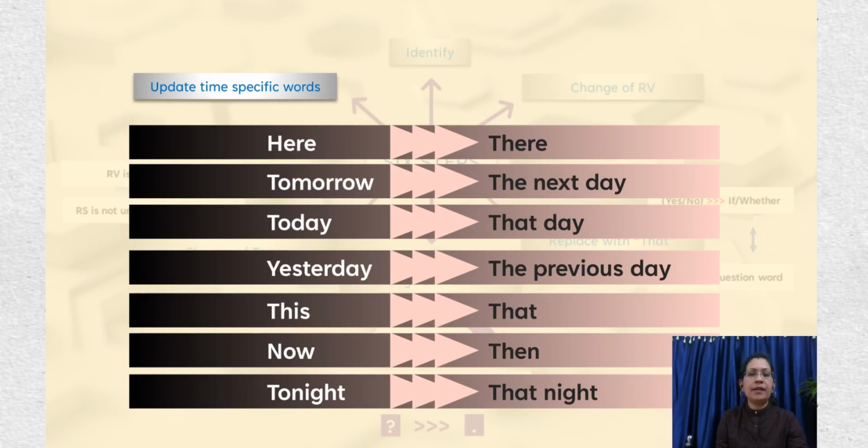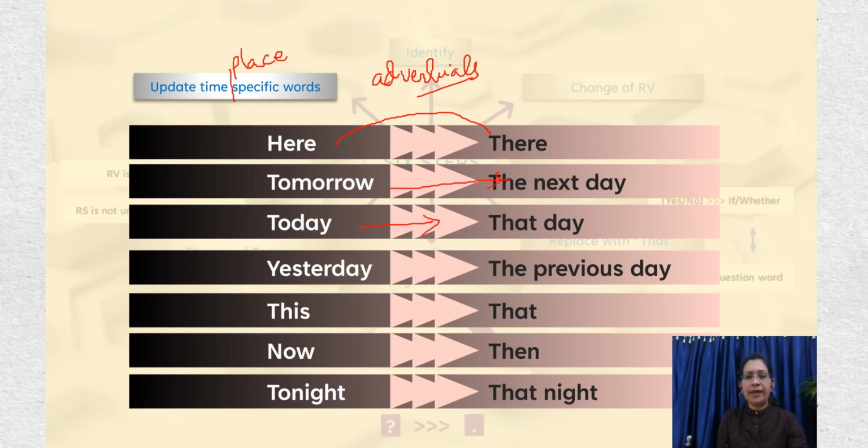Moving on, there is an update of the time specific words or the place specific words, time or place, right? These are called adverbials. They undergo a change while we change sentences from direct speech to indirect speech. Here changes to there. Tomorrow changes to the next day.